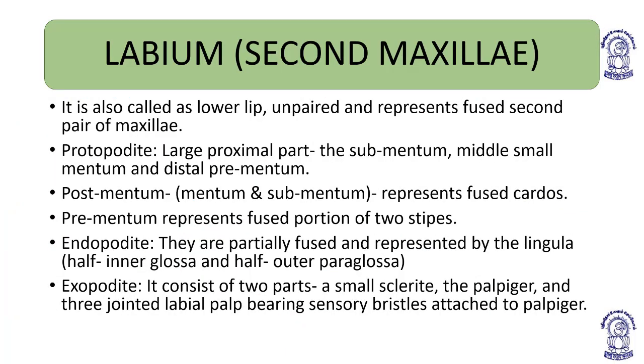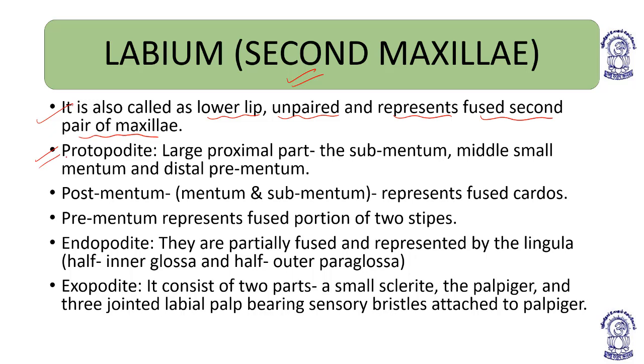Then comes the labium, or the second maxilla. It is also called the lower lip. It is unpaired and represents the fused second pair of maxillae. Okay, the labium is the second maxilla, representing the fused second pair of maxillae. It is unpaired and is also known as the lower lip.